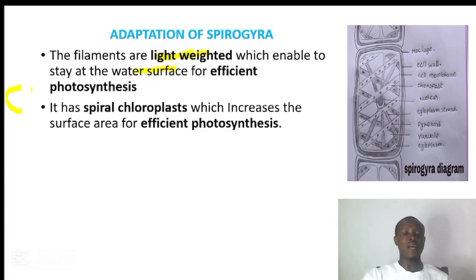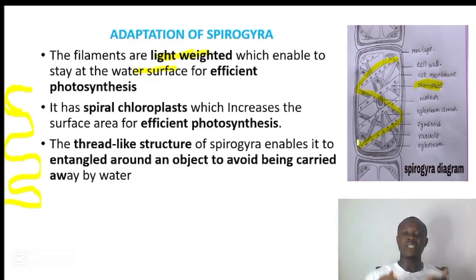As you can observe, the chloroplast is in this spiral form here, which increases the surface area for photosynthesis. You can observe here on the far end of the screen where we have the diagram of a Spirogyra. You can see the chloroplast here, and this chloroplast is in the form of a spiral shape. Just observe it here as I'm drawing it.